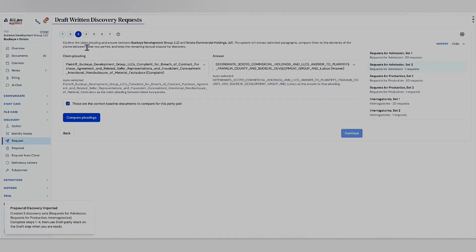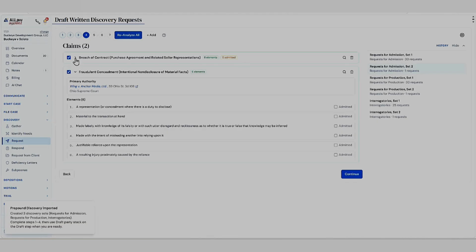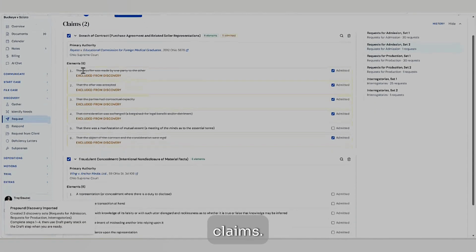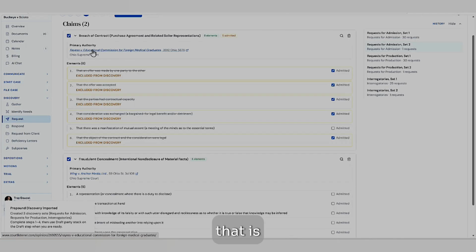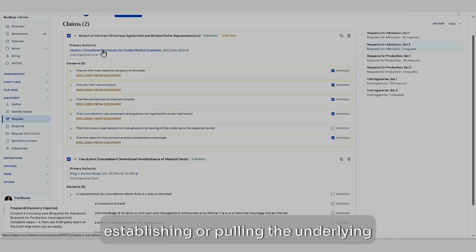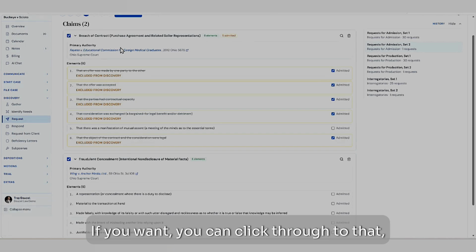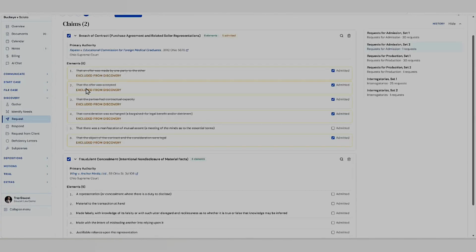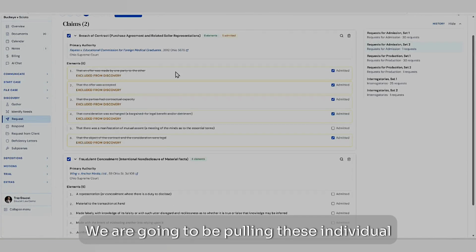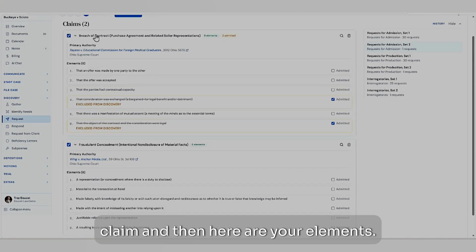So click that, and then you move forward, and here we're going to pull our claims. The first one's breach of contract. You've got your case citation that is establishing or pulling the underlying elements for that claim. If you want, you can click through to that. It'll open up Court Listener for you, and then you can actually read through and validate it yourself. So there's no hallucinations with this process. We are going to be pulling these individual elements for your claim. Again, breach of contract is the claim, and here are your elements.